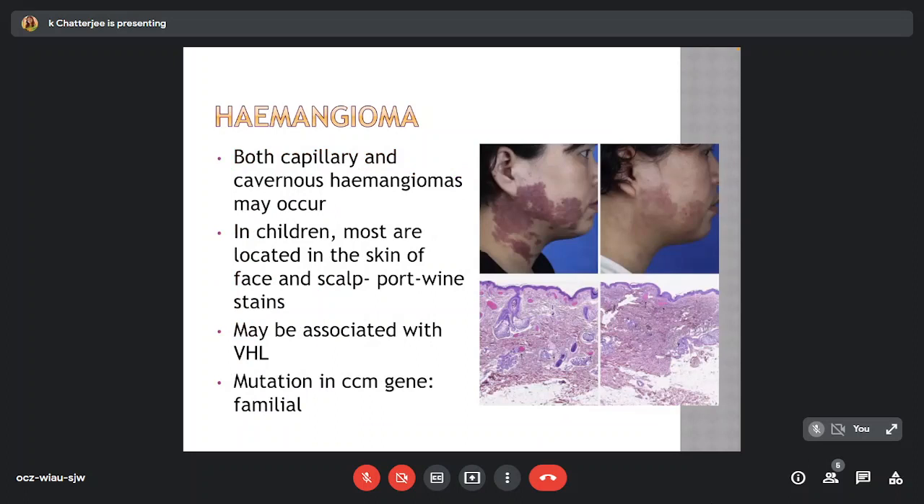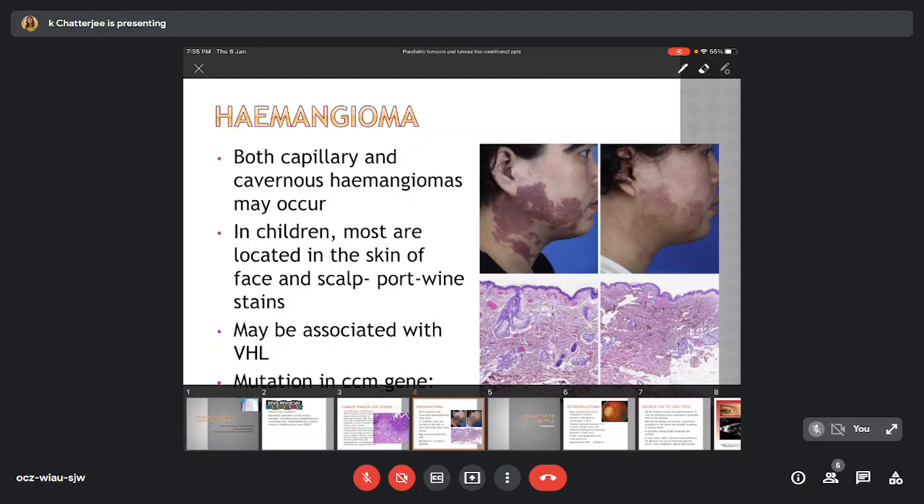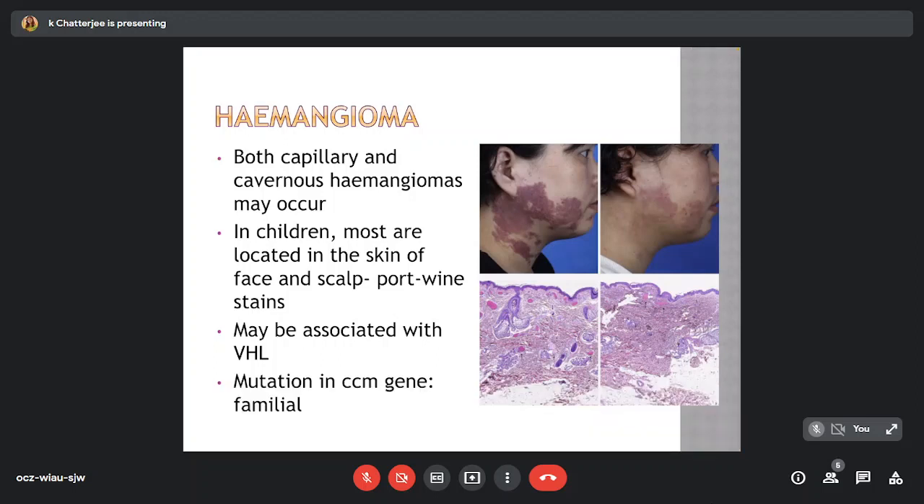Hemangiomas. Both capillary and cavernous hemangiomas may occur. However, in children, most are located in the skin of face and scalp and are also known as port wine stains. These are usually flat discolorations of characteristic color. These lesions may be associated with VHL syndrome and may also accompany a mutation in the CCM gene in case of familial cases.